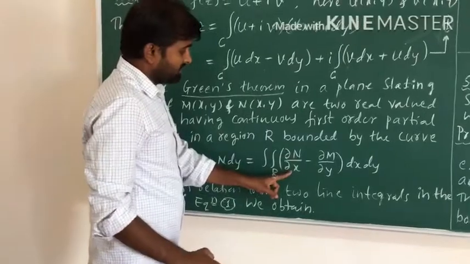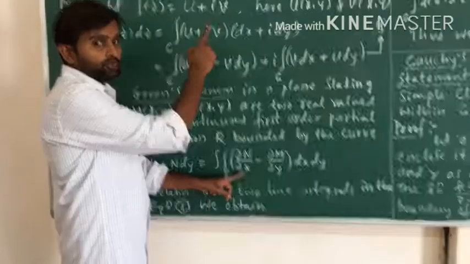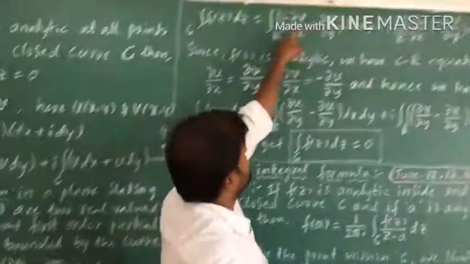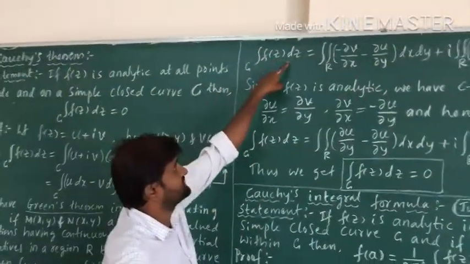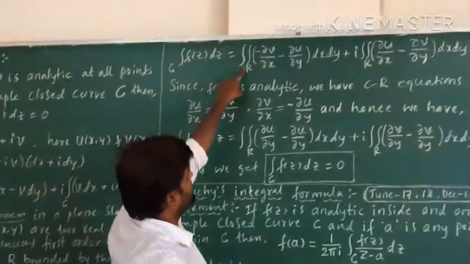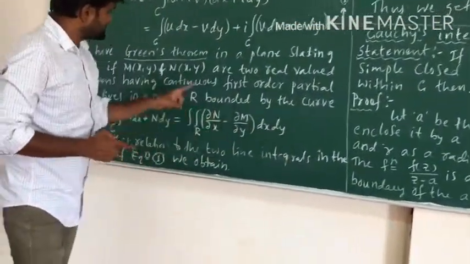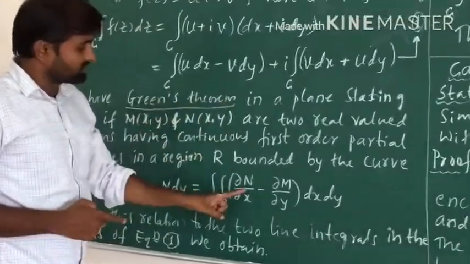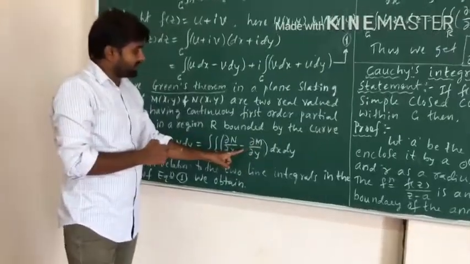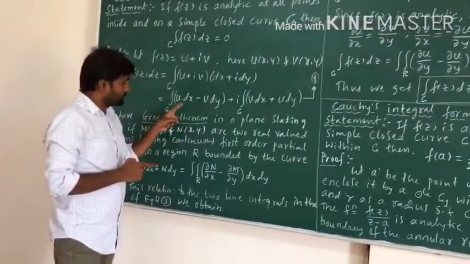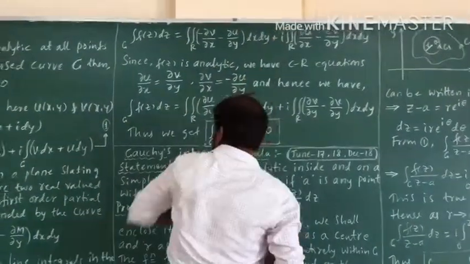So dou n by dou x, differentiating minus v, is minus dou v by dou x. So the integral over C of f of z dz equals the integral over R of minus dou v by dou x minus dou u by dou y dx dy, plus the second integral.